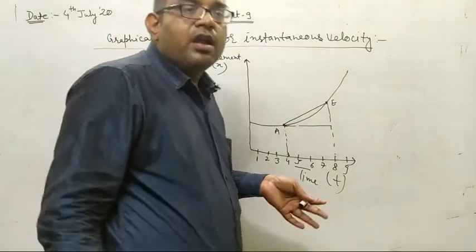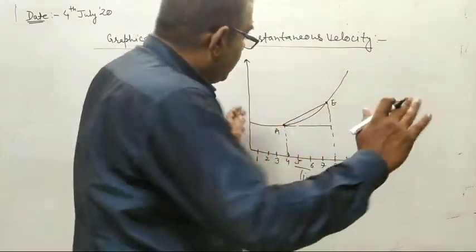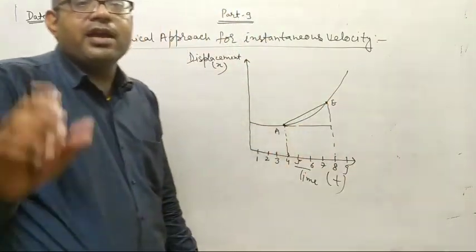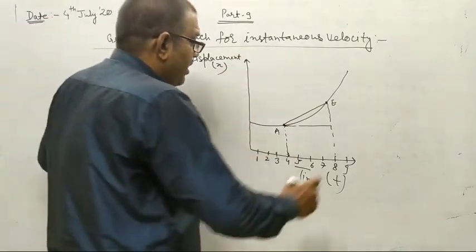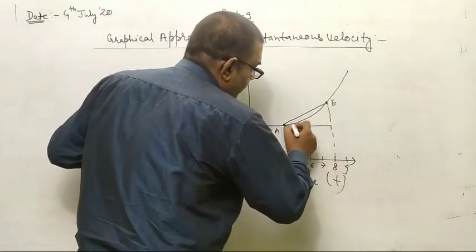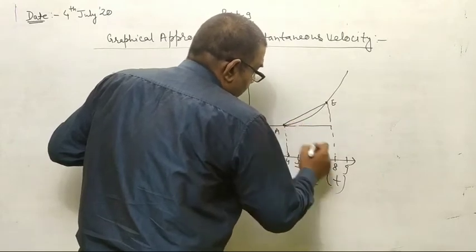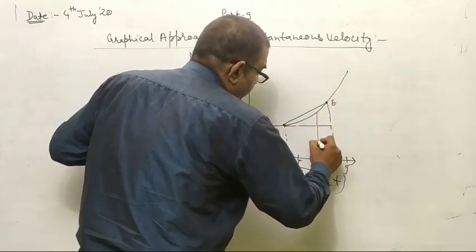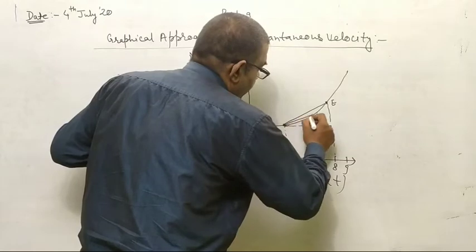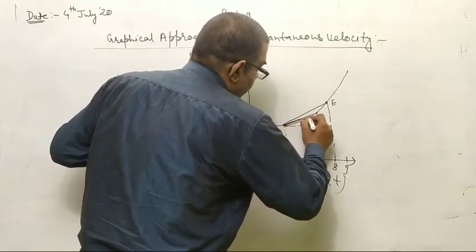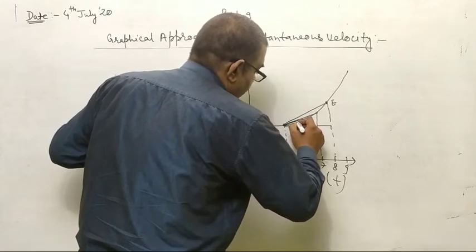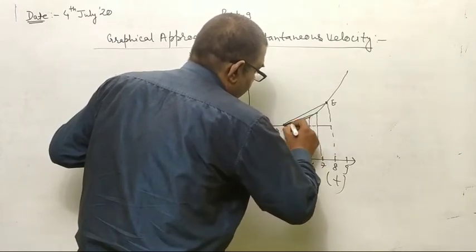Now what are we doing? Now we are synchronizing the time interval. Now we are shortening the time interval. Now we are converging the time interval. And when we are converging at this point, it will be like that.